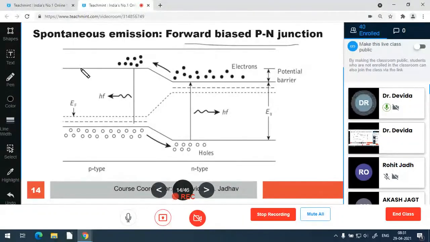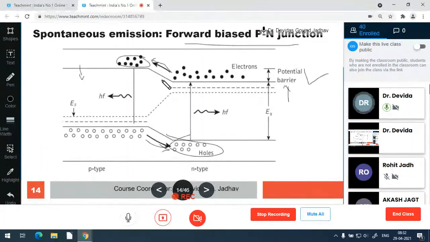This slightly lowers the P side energy levels, this slightly raises the N side energy level, and the potential barrier reduces. At the same time, energy is provided to charge particles to cross the depletion layer. So holes cross from the P side to the N side, and a large number of electrons cross from the N side to the P side. So available electrons in the P side and available holes in the N side